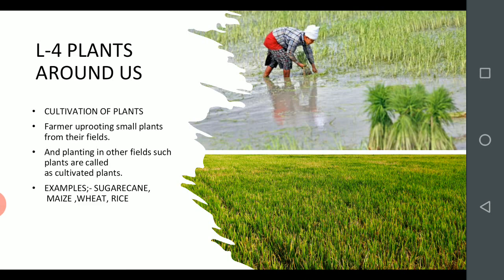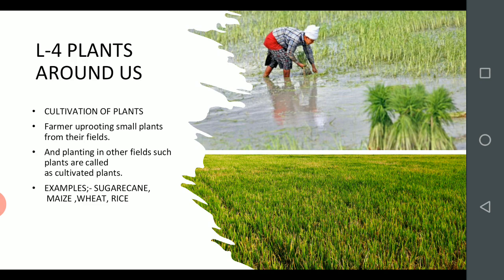Today we are in lesson number 4, plants around us. Today's topic is cultivation of plants. Cultivation means growing of plants in fields. One day this Mona visited a village. She saw some farmers uprooting small plants from their fields.